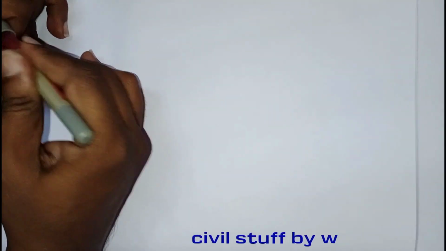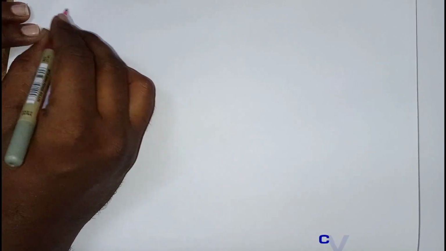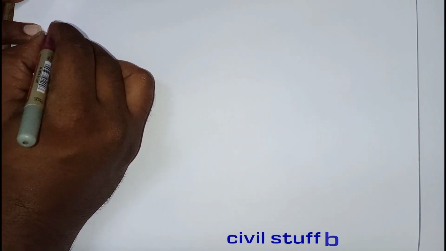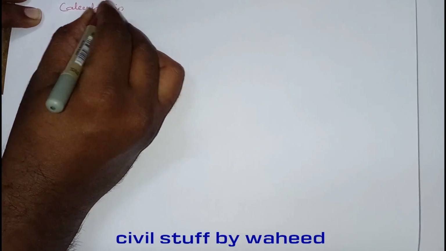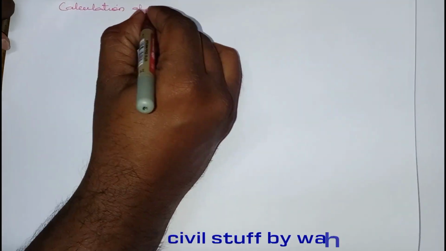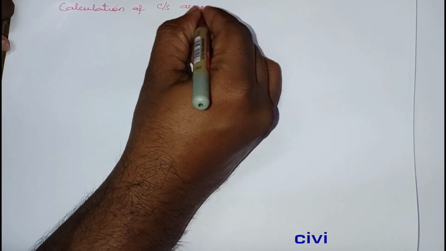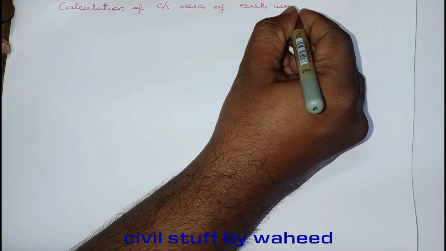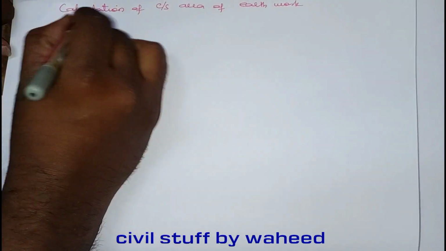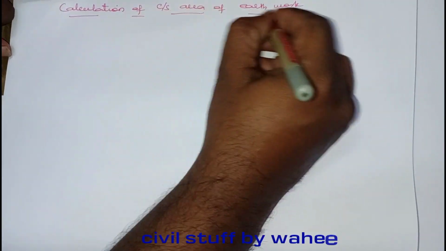Next we'll see some basic formulas, that is the calculation of cross sectional area of earthwork, both in embankment and in cutting. We'll see now.